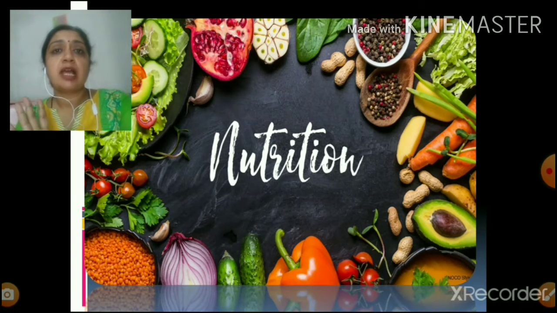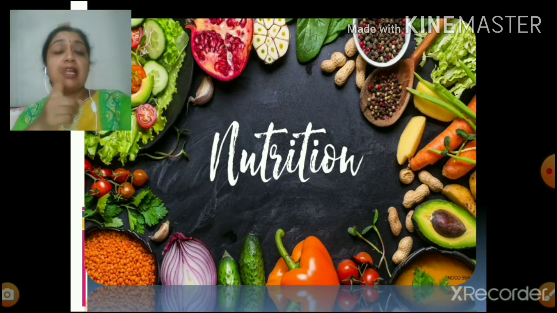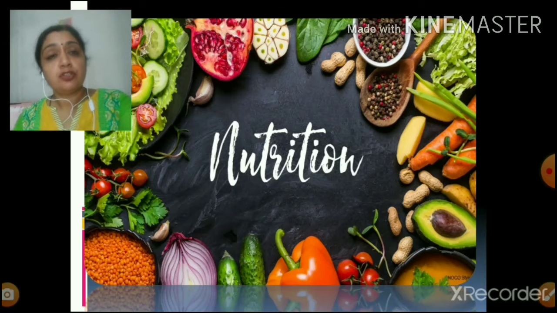And the surprising thing is, whatever she gives you in the name of nutritious food might not taste good. And the things that you love to eat because they taste good are not nutritious according to her. Now, what should be done about this? The best thing is you must try and understand the process of nutrition well, and then you must come to a common solution where the food tastes good and secondly it also is nutritious.